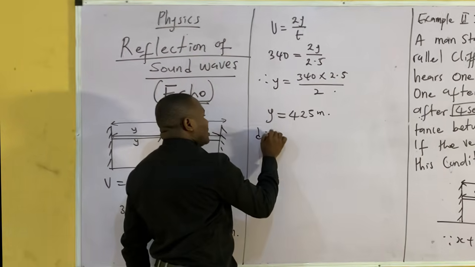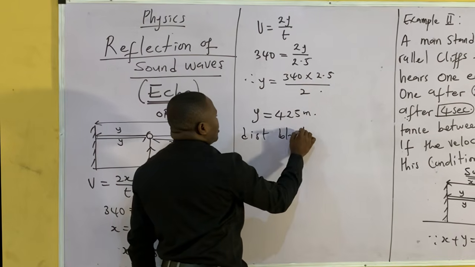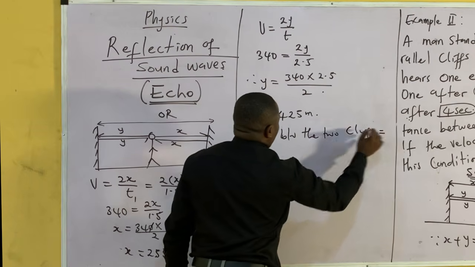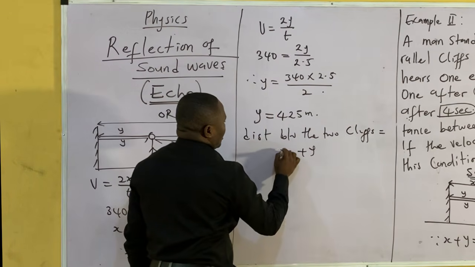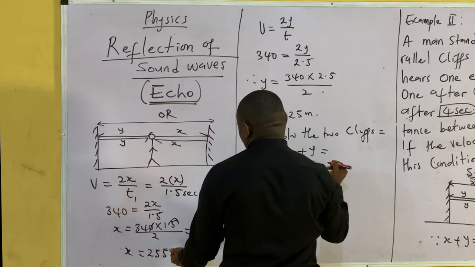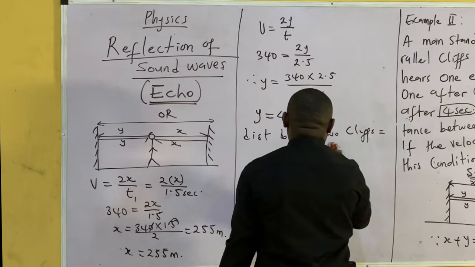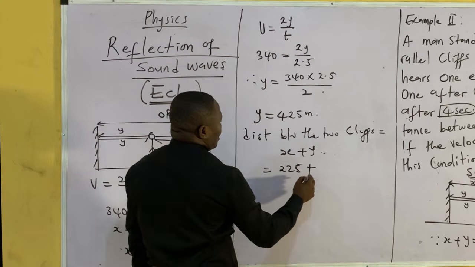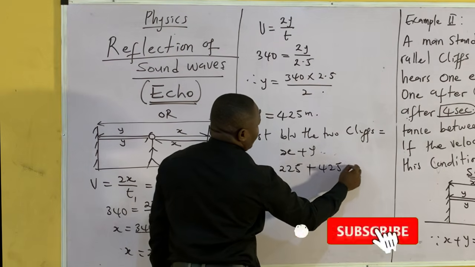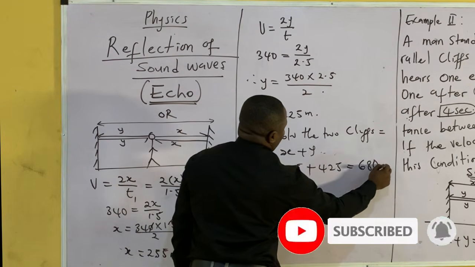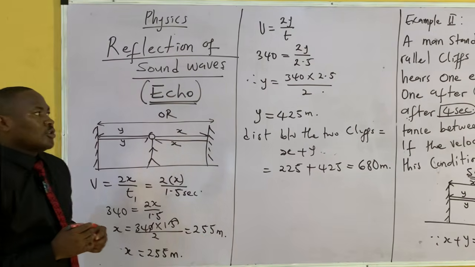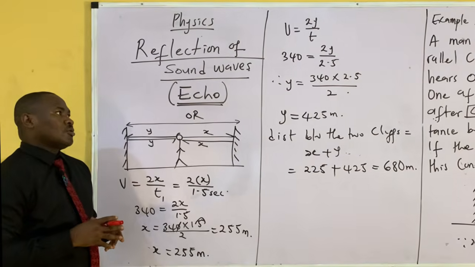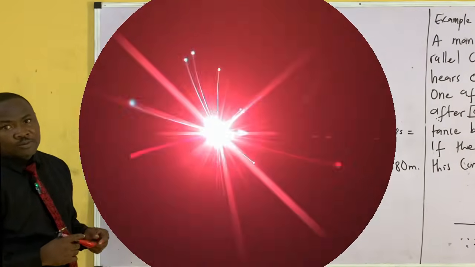So the distance between the two cliffs equals x plus y, which equals 255 plus 425. The final answer is 680 meters. So that's how you solve a question regarding first echo, second echo, and third echo. Thank you.